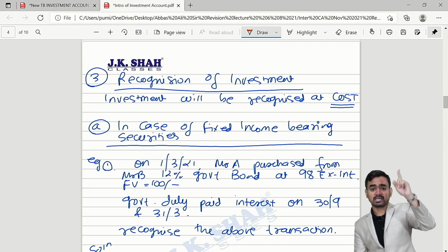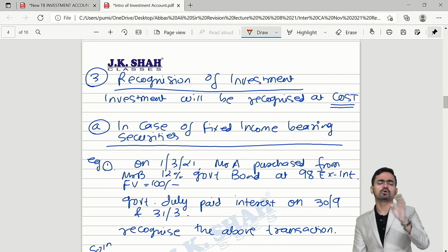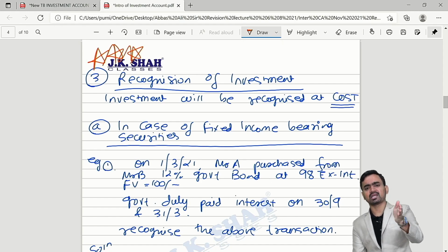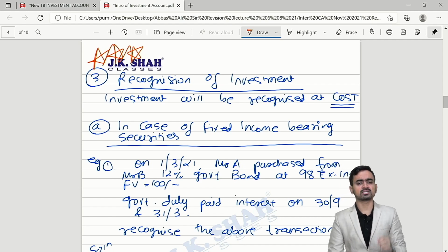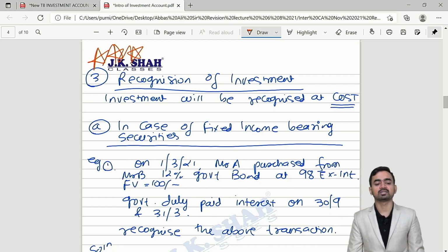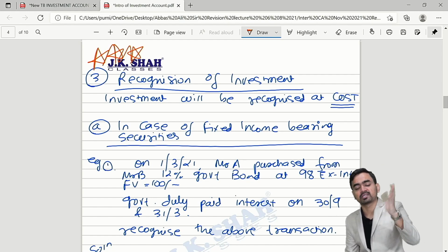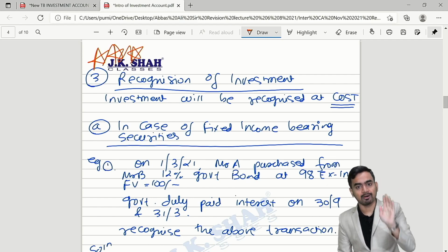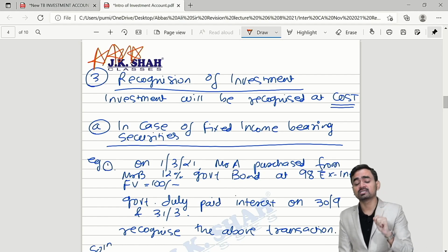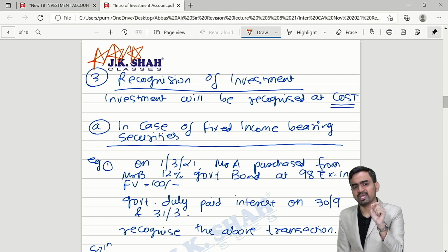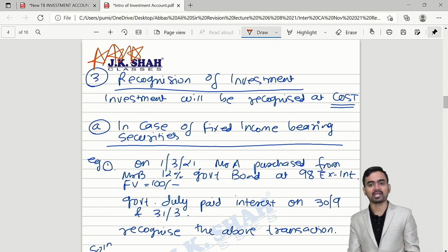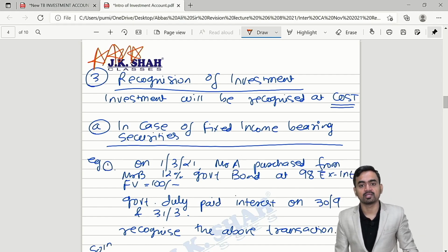Now after discussing meaning and the types, third, beautiful, important, for everybody this is important, for JK Shah classes students, for non-JKSC students, here you will get conceptual clarity how to record the transaction in investment account. See, everybody knows how to draft the investment account. Am I here to teach you how to draft the investment account? Sir, that we already know. You just discuss, sir, the important and the tricky adjustment and the areas which we should keep in mind one day before the exam, so that we can clear our exam with flying colors.